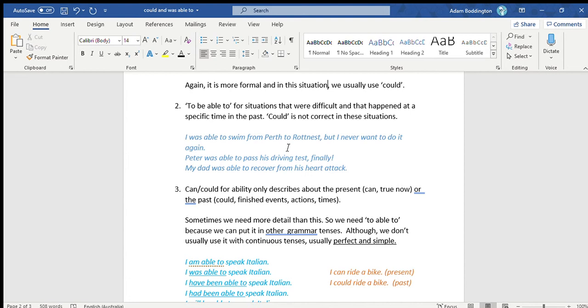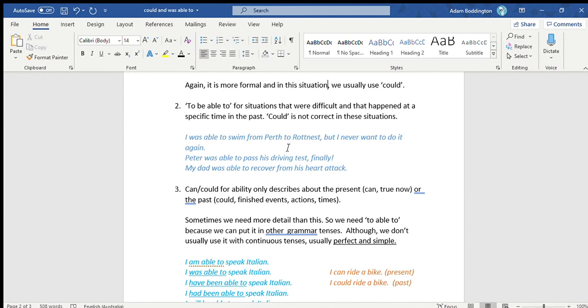A good example for me would be, I was able to pass my certificate while I was working and taking care of my kids. Okay, so I'll just say that for you again. I was able to pass my certificate while I was working and taking care of my kids. So it was a really difficult situation. I was studying and working and taking care of my family, but I did it.